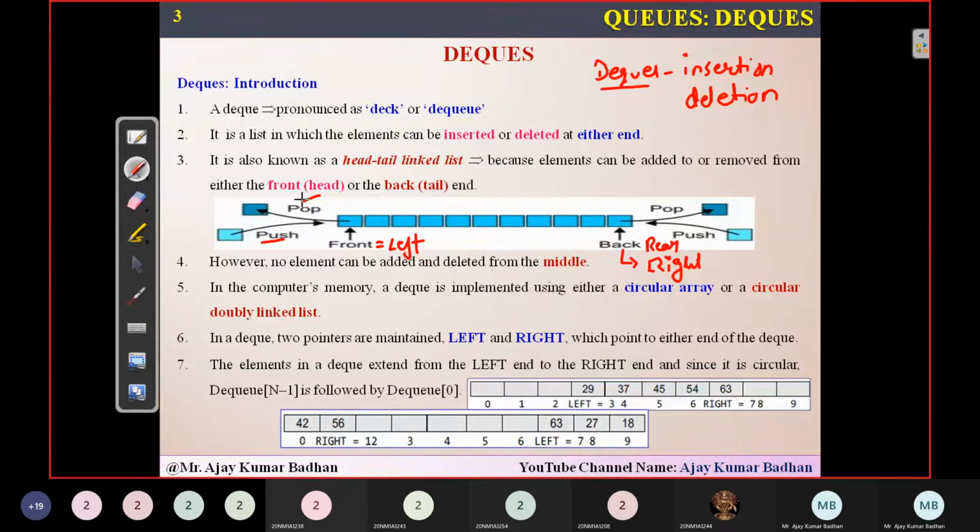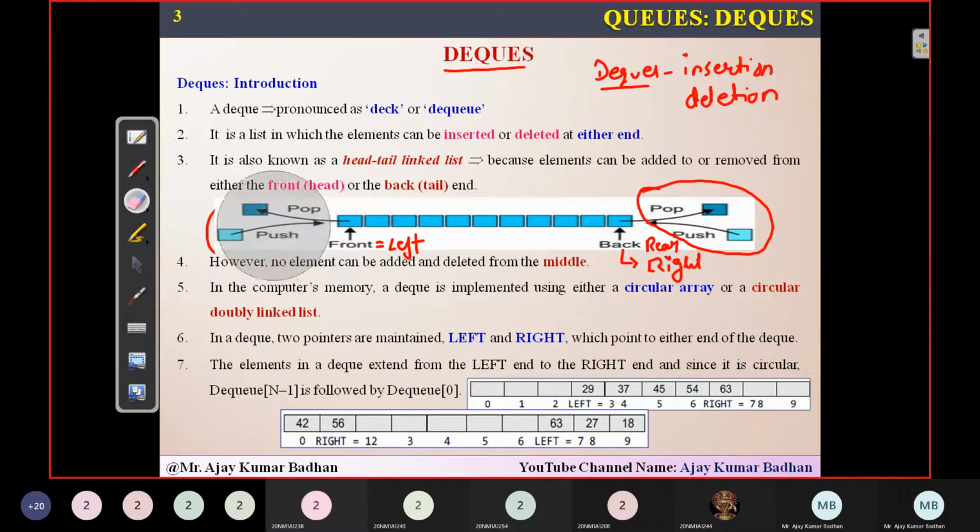In the diagram, you can see push and pop are represented in the front. And in the same way here, push and pop are represented in the back. Means both ways we can perform insertion of an element and deletion of that particular element. That is why it is called a DQ, means both sides we can perform it.